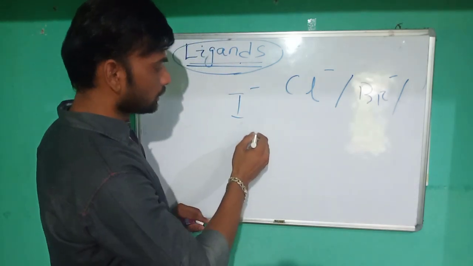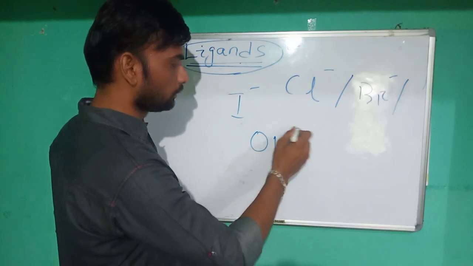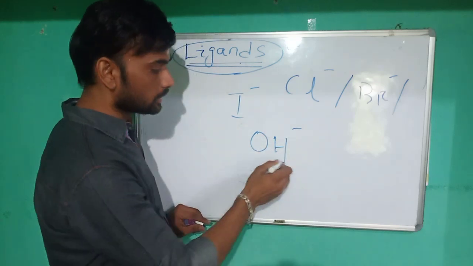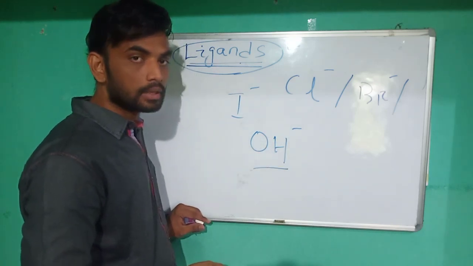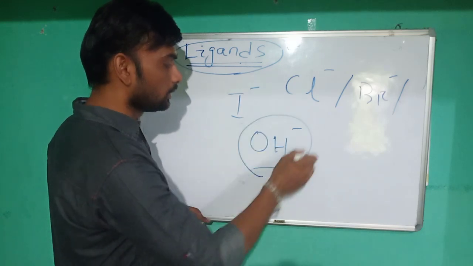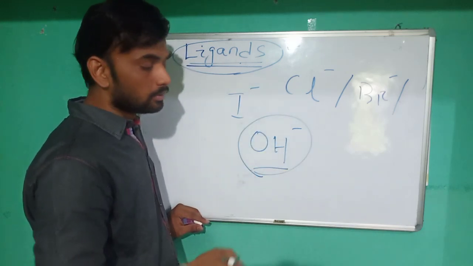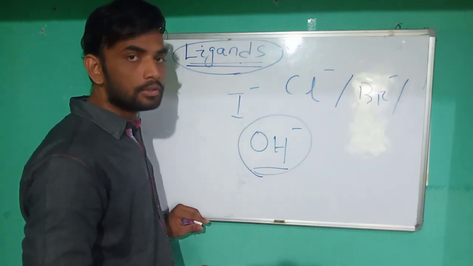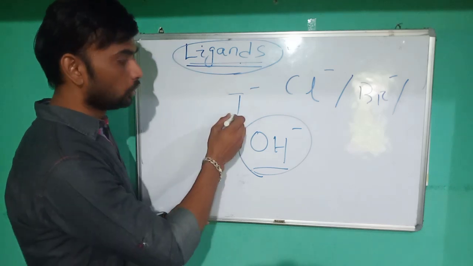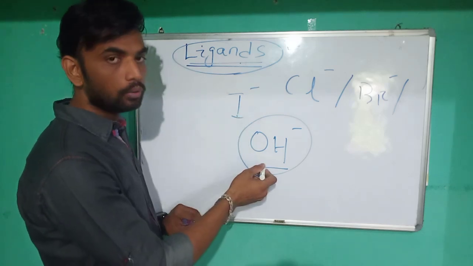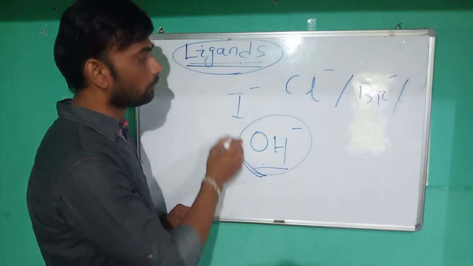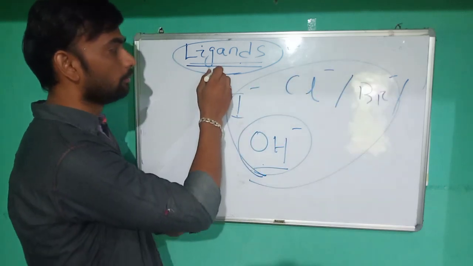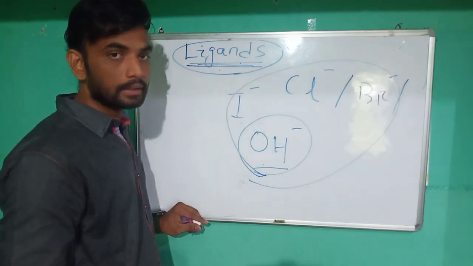Simply, these are also made up of some radicals, like OH minus, the hydroxide ion, made up of similar or dissimilar atoms. One atom or two or more atoms may exist as ligands.